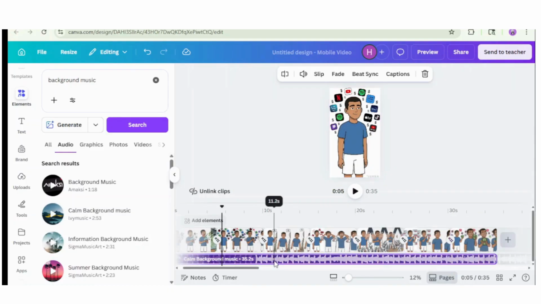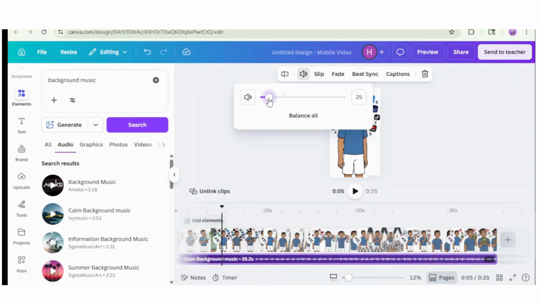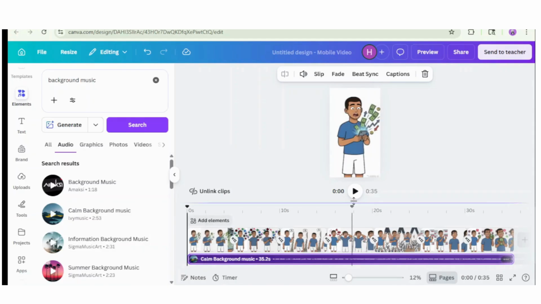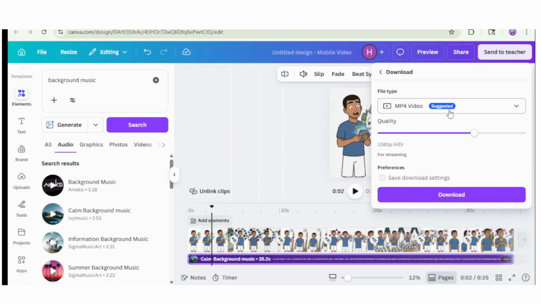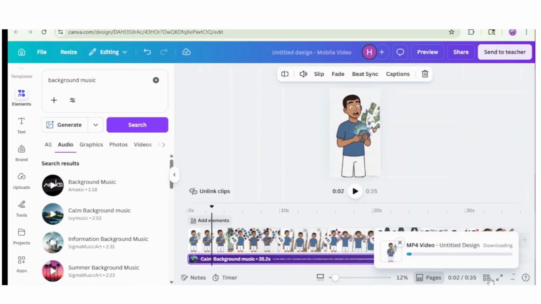Keep the music volume low, around 10 to 15%, so the narration remains clear. Preview the complete video carefully and make final adjustments if needed. Congratulations! Your viral YouTube short is now ready. Click on the Share button in the top right menu of Canva and download the video in MP4 format to your device.